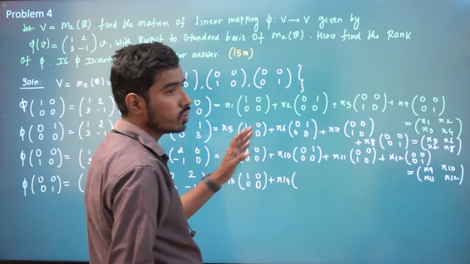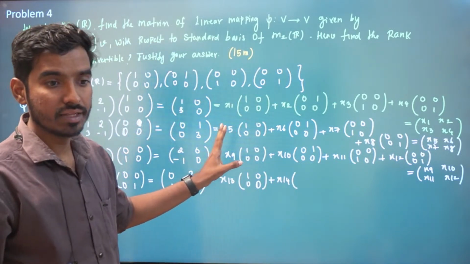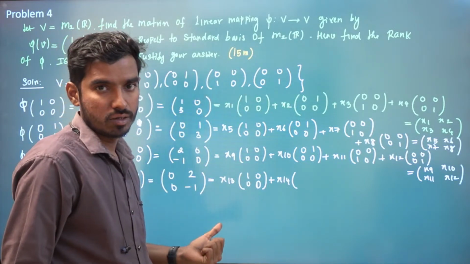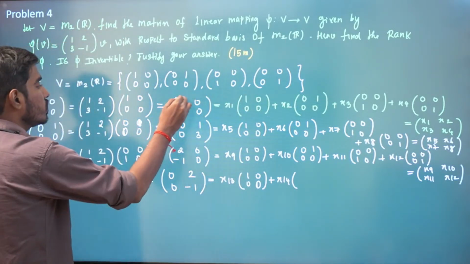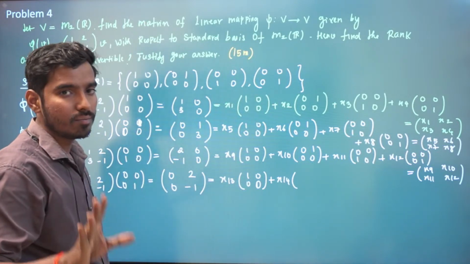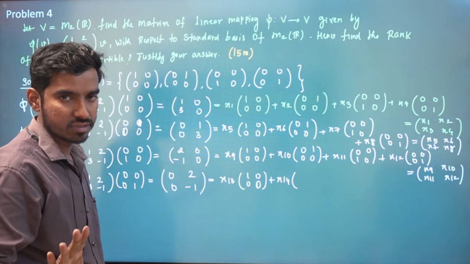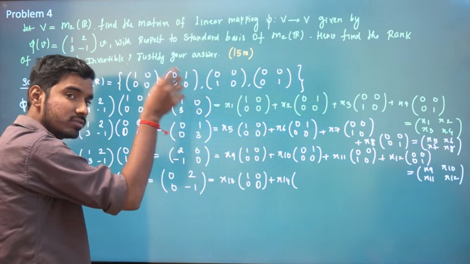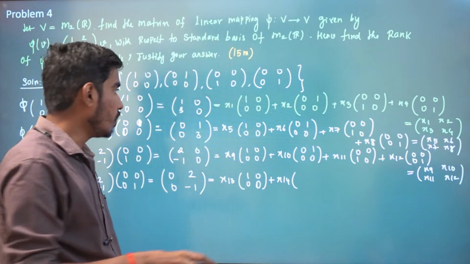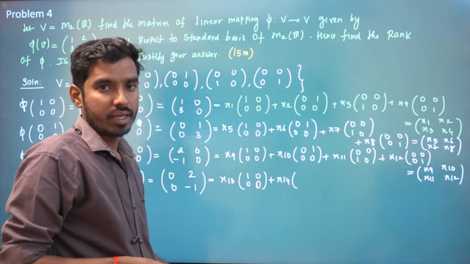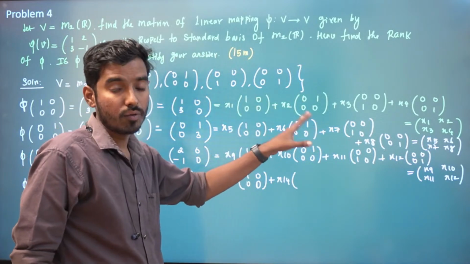See, you always have to do it in standard format, right? Then only if you do some bigger problems, you will be able to understand. Simply, you should not write 1 0 3 0. Write it in a column; you can write it in a column provided you are operating in the standard basis. But why are you doing this? Because usually you should not write this in a column. You have to write x1, x2, x3, x4 in the column. You have to find it.